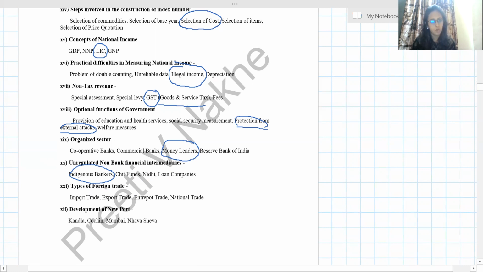Types of foreign trade, we know three types: import, export, entry port, but this is not part of foreign trade. Development of new port. In the 10th topic, they have given that Mumbai was the oldest one. So Kandla, Cochin, Nhava Sheva, all are latest ones except Mumbai. Mumbai is also a port, but not a new port.